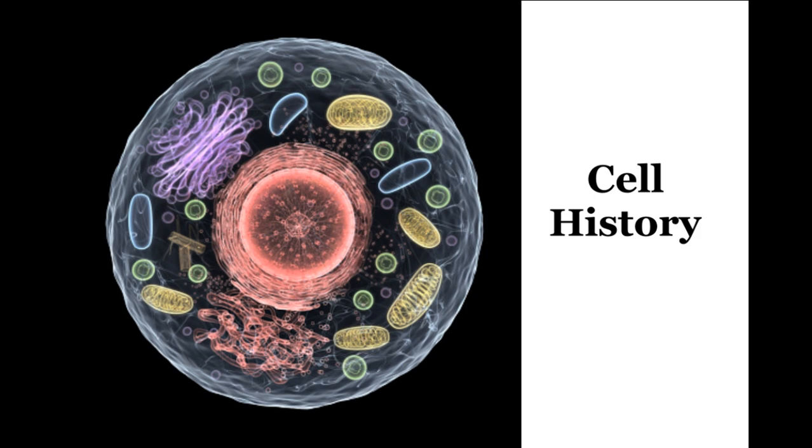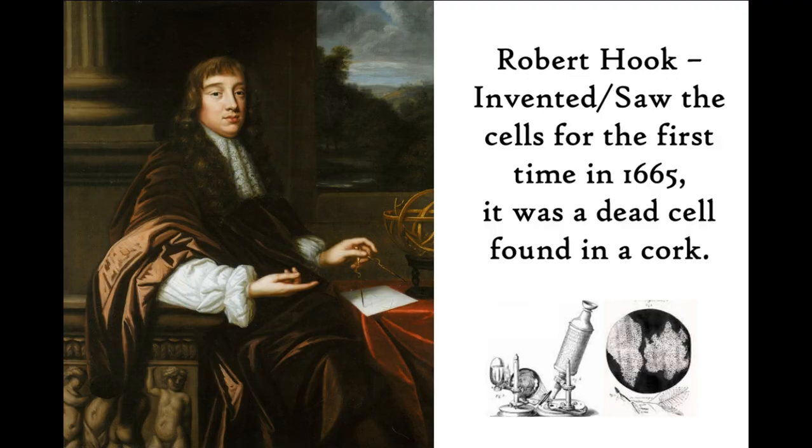Now, who was the person who discovered or saw cell for the first time, students? It was Robert Hooke. In the year 1665, he saw the cells for the first time, and it was a dead cell which he found in the cork. Now cork is basically the trunk of a tree, okay, and he noticed that these cells look like small rooms, and he named it as cellula, and hence the name cell.